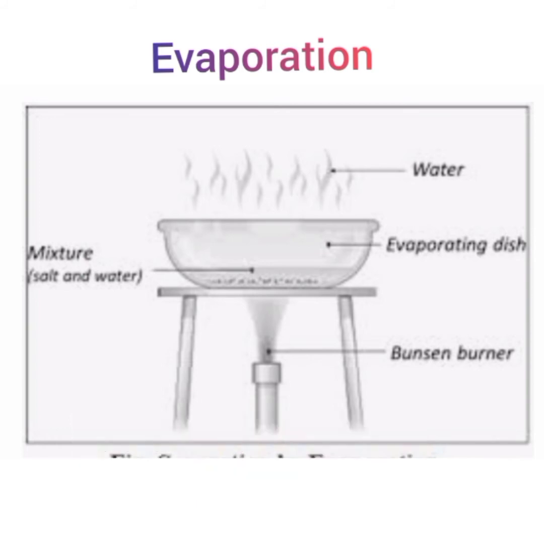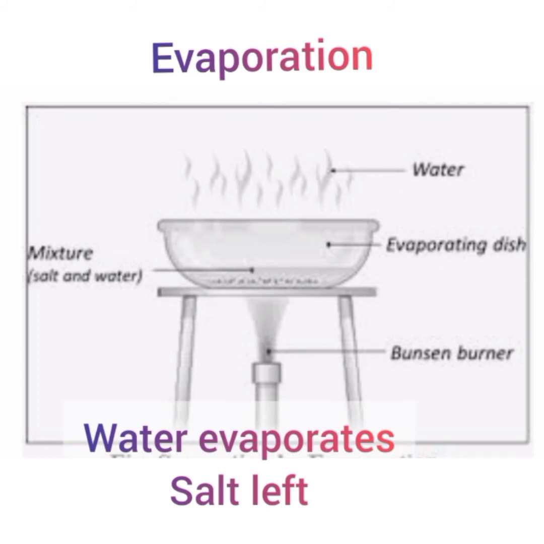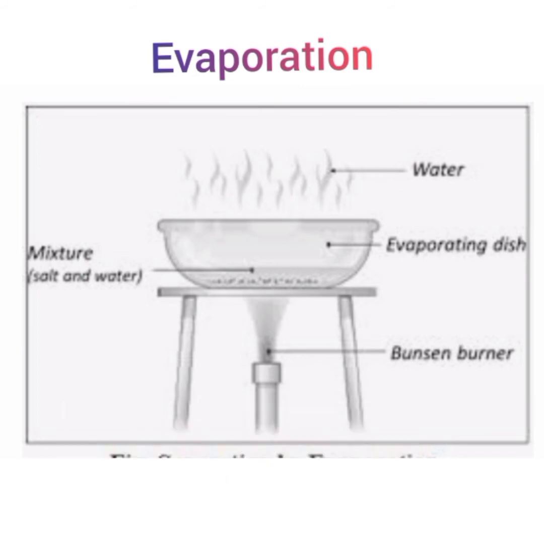Let us discuss one example. We can separate a mixture of salt and water by the process of evaporation. For that, we need a Bunsen burner, a stand, a wire gauze and a china dish. In the dish, we put a mixture of salt and water, and with the help of a burner, we provide heat. With the help of heat, all the water evaporates and the salt is left in the china dish. Similarly, we can separate a sugar and water solution as well as a mixture of dye and water.